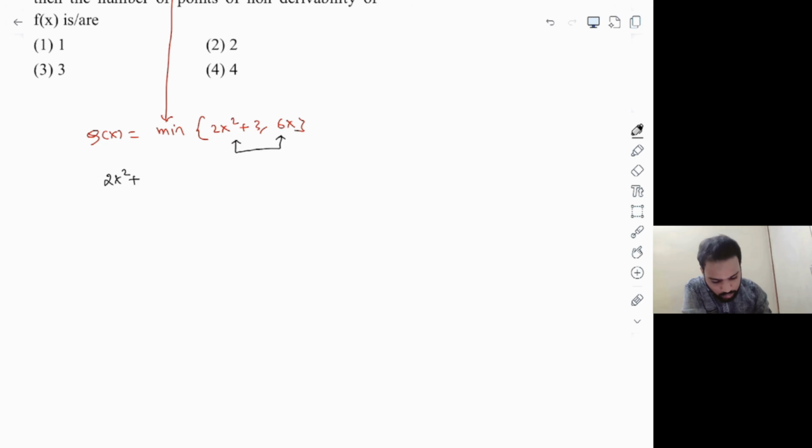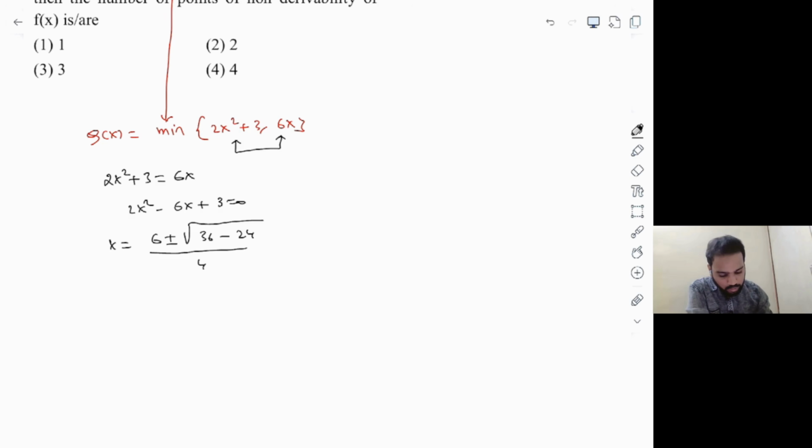Solve these two. So let's do that. We get 2x square plus 3 is equal to 6x. So 2x square minus 6x plus 3 is equal to 0, which will give us the roots as 6 plus or minus square root of 36 minus 4 into a into c, that is 24, whole divided by 2 into a, that is 4.